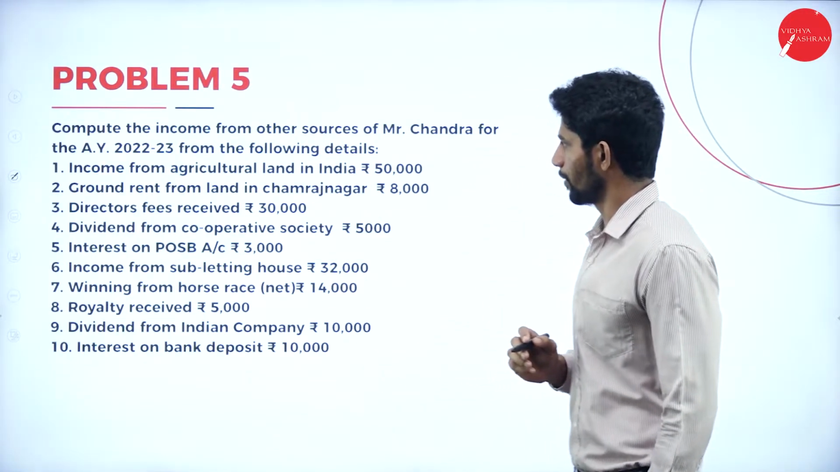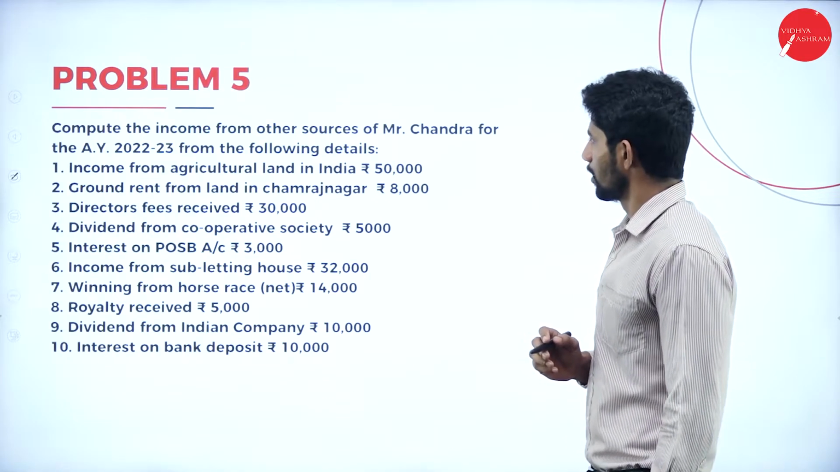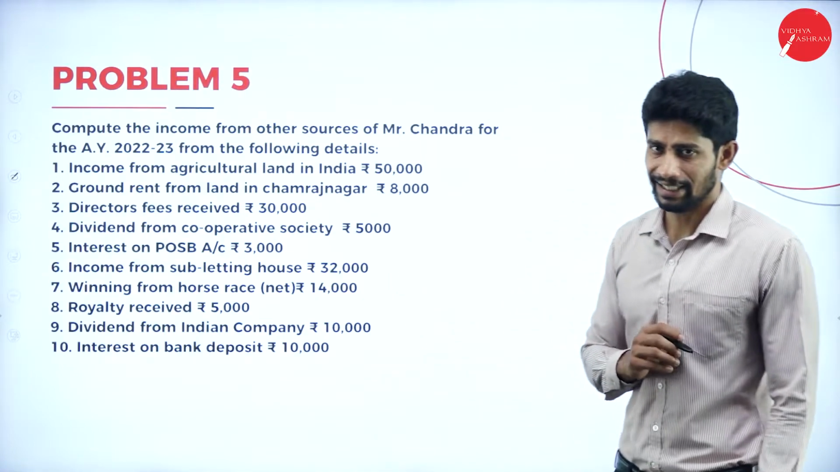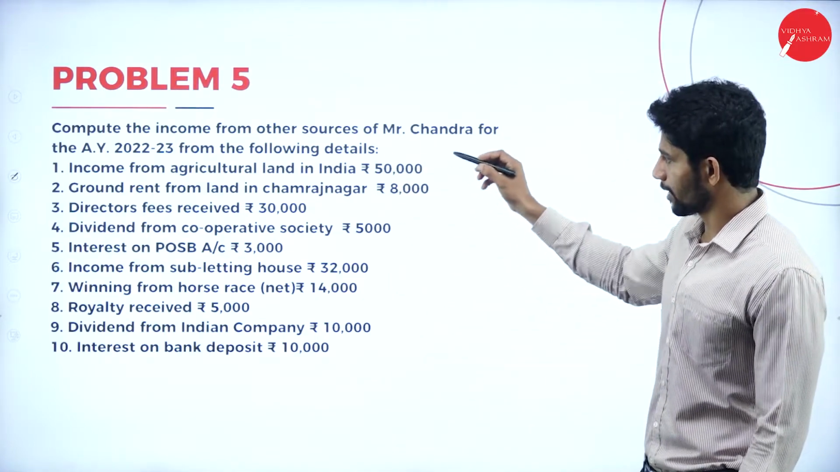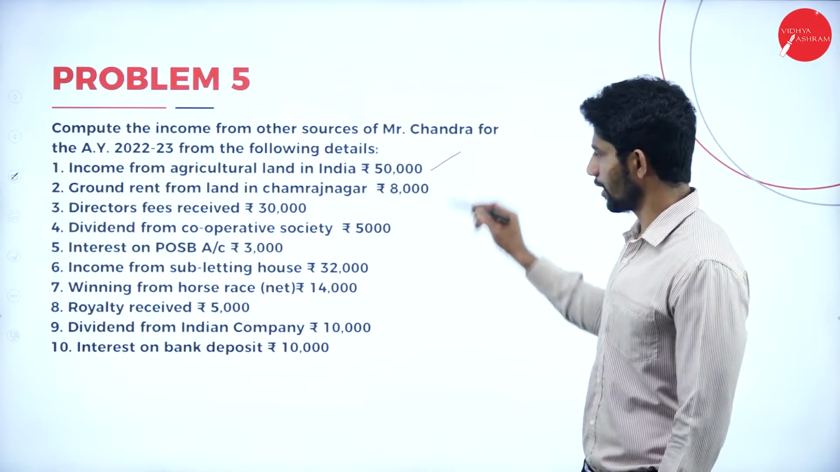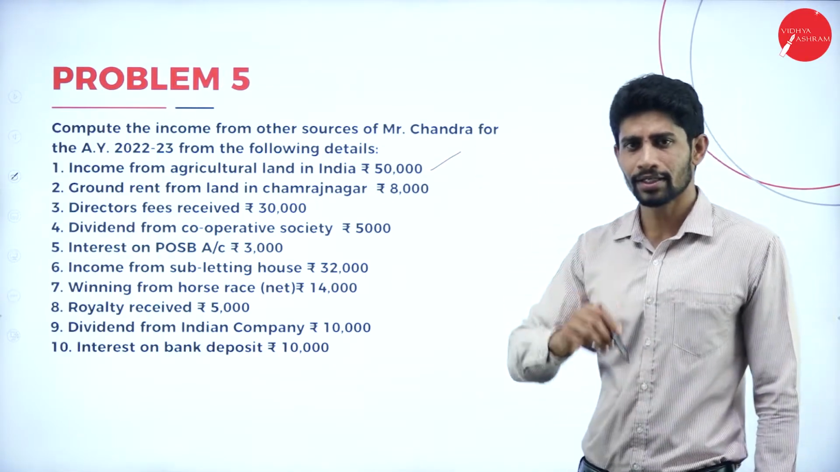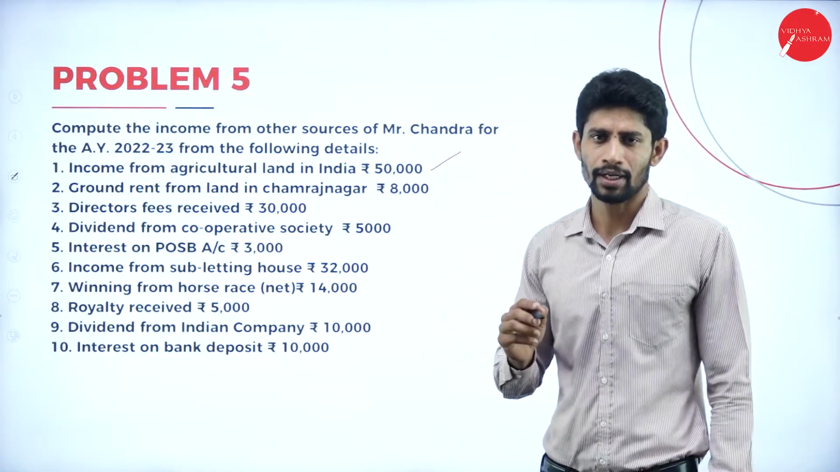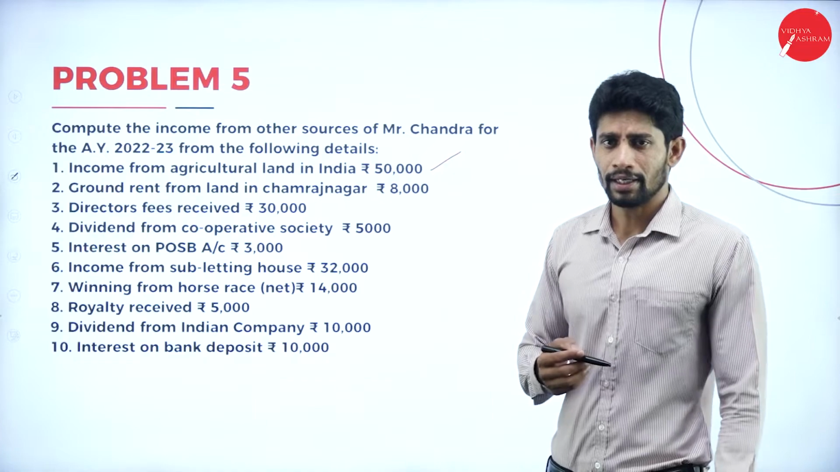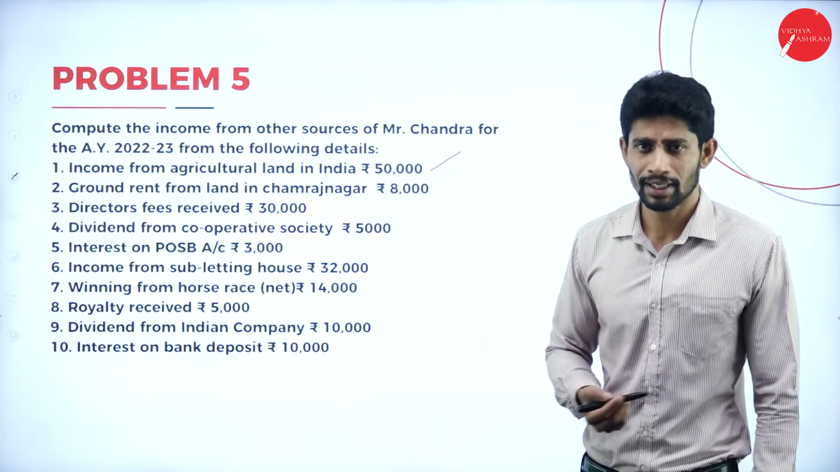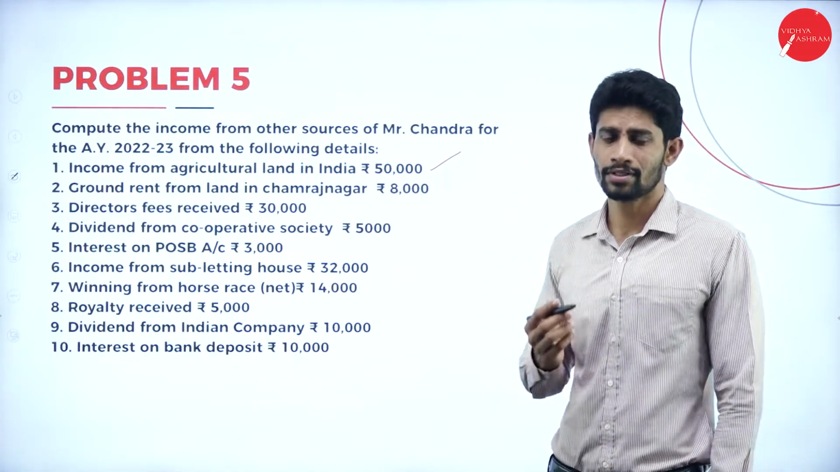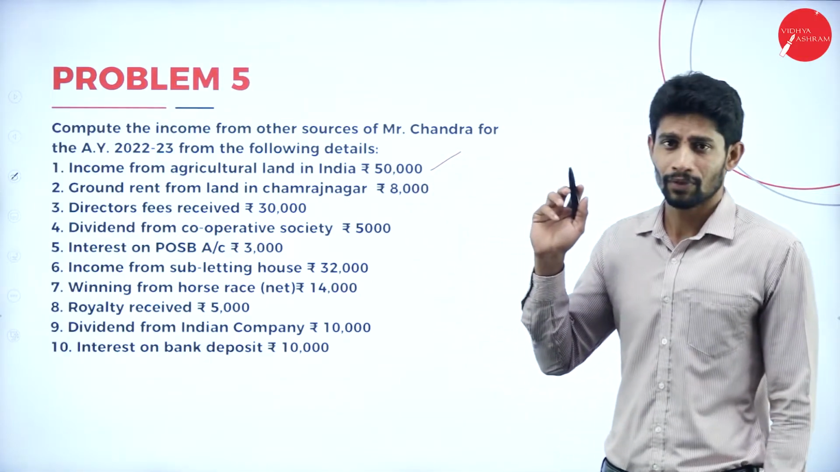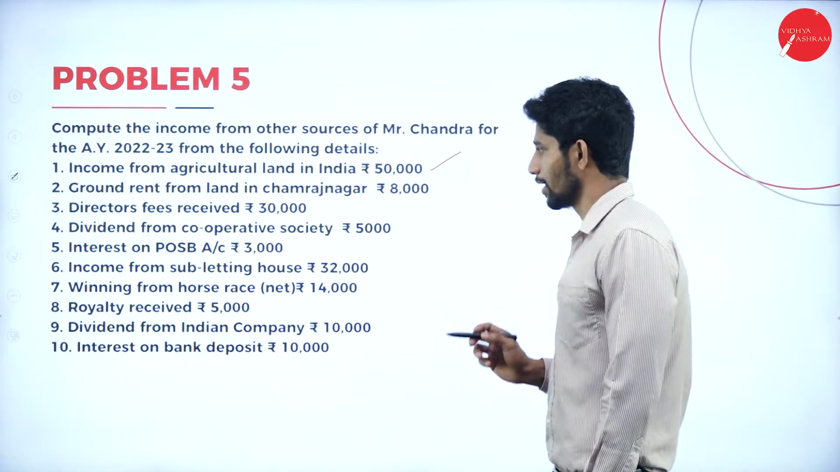Compute the income from other sources of Mr. Chandra for the assessment year 2022-23 from the following details. First point, income from agriculture land in India, 50,000. Any agriculture income received in India is exempted, in order to motivate and support the Indian farmers. The government makes it tax free. You need not pay tax on agricultural income.